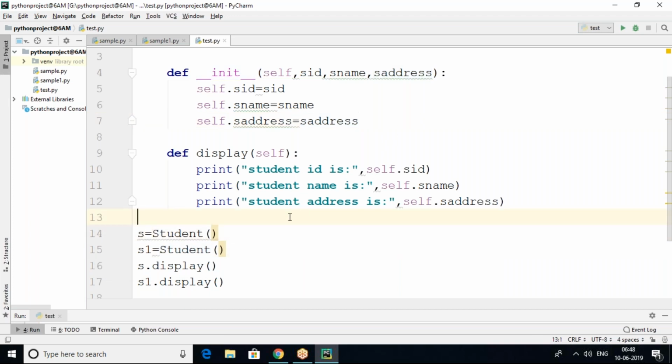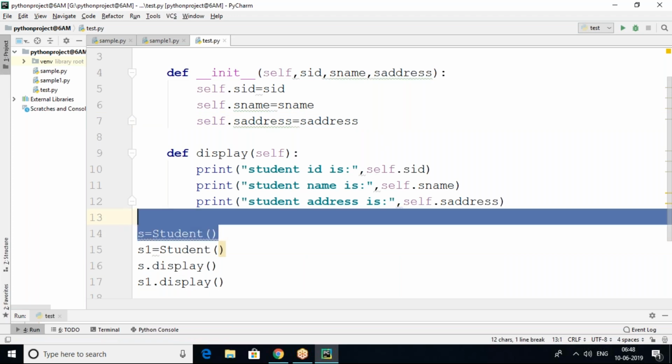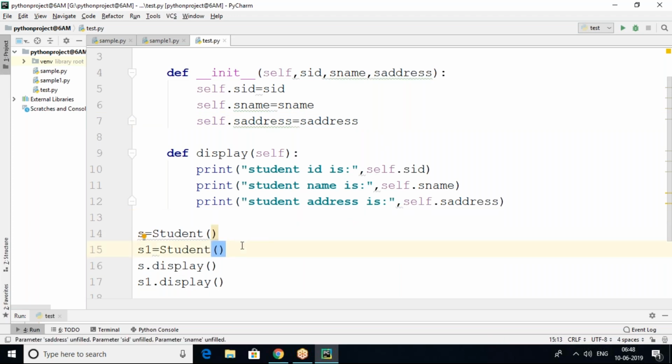But look here, as soon as we create an object, the constructor is invoked compulsorily. So the constructor is invoked automatically when we create an object of the class. So when we create an object of this class, the constructor will be called. In the constructor, data is not there. We are having parameters, so data we have to pass like this: 101 and name and address. Here one student's details, and 102, name and address. So these are other student's details like this.